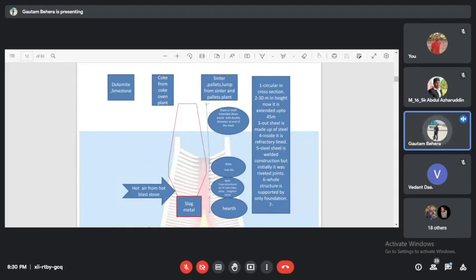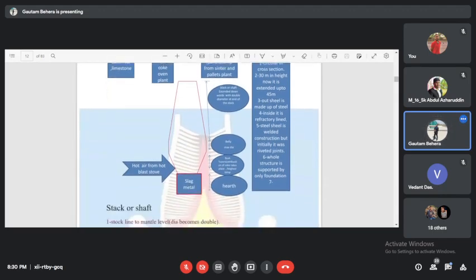And also you can write why we call it pig iron, because it resembles the litter of the pig. Okay, I'll stop here. Any other questions you have?